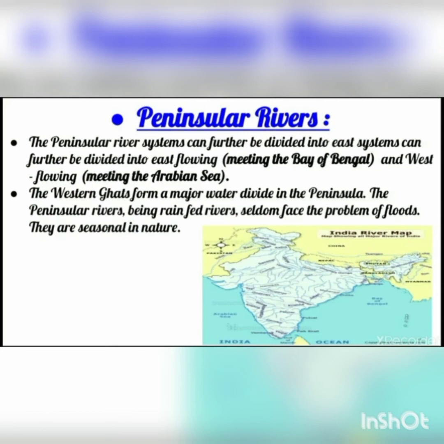So what is forming as a major water divide here? Western Ghats. The peninsular rivers begin here. Rain-fed rivers seldom face the problem of floods. They are seasonal in nature. So mostly the peninsular rivers are rain-fed rivers. They are getting their water from the rainfall, and so rarely they are facing the problem of flood.